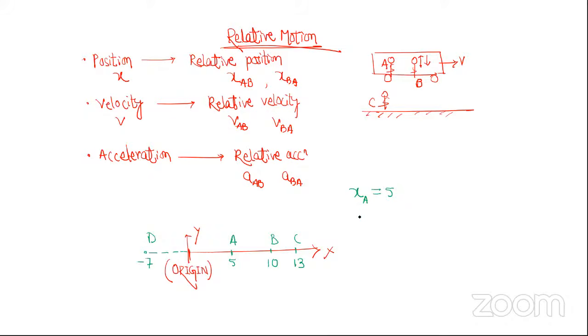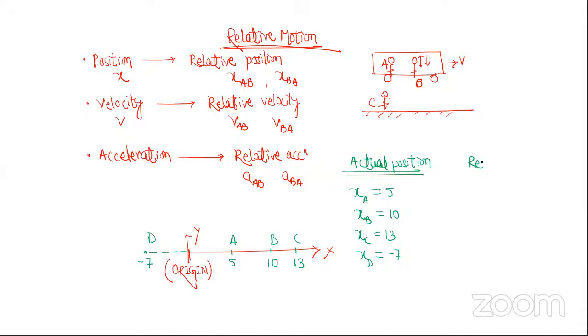Acha. So if I tell XB, it will be how much? 10 or plus 10. XC, it will be how much? 30. XD, it will be how much? -7. These are actual positions. So here plus means right side of origin, minus means left side of origin.